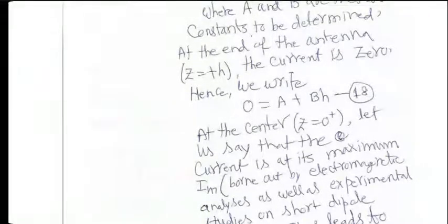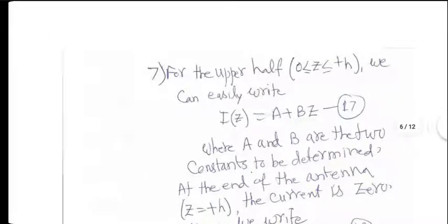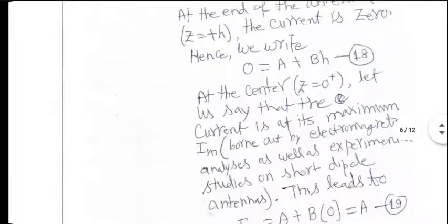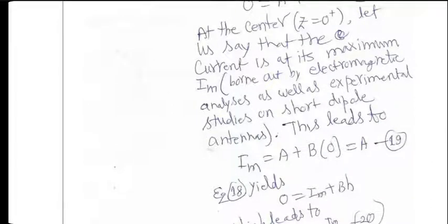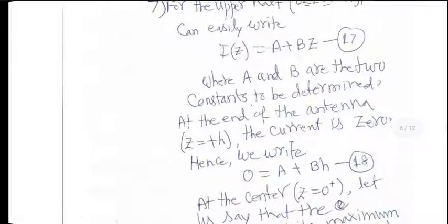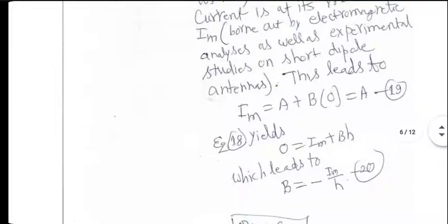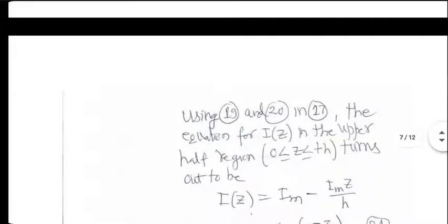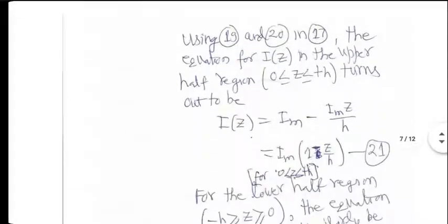And at the center, if I put z equal to 0, I will get Im equal to A. So A is equal to Im, and I can use this equation to figure out B. Equations 18 and 19, if you solve for A and B, you get the value of Iz in the upper half. B turns out to be minus Im divided by h. So the formula for Iz in the top half of the antenna is equation 21.